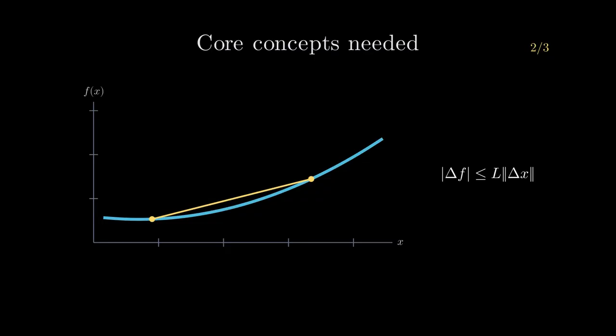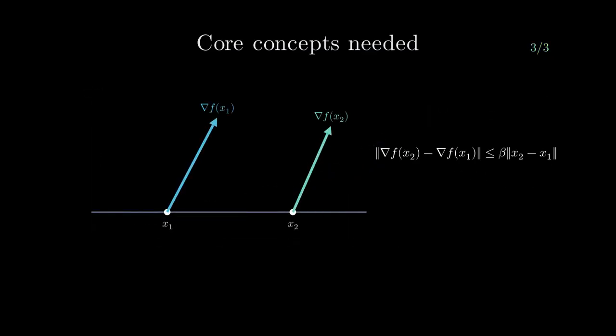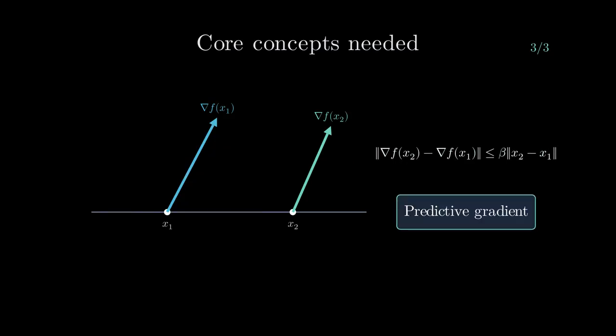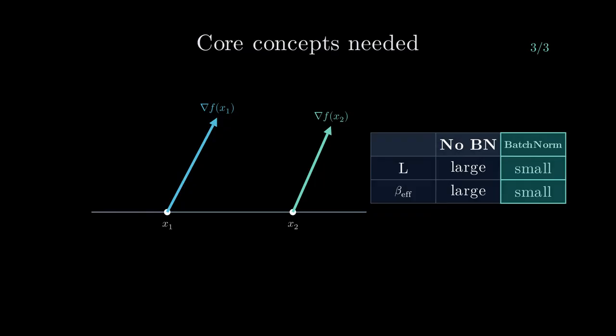Second, a function is Lipschitz continuous if its value changes by at most some constant times the distance between inputs. This constant bounds the steepest possible slope. Third, beta smoothness means the gradient itself changes slowly. A small beta means the gradient at one point is a good predictor of the gradient at nearby points, which is crucial for stable gradient descent. Batch norm dramatically improves these properties.